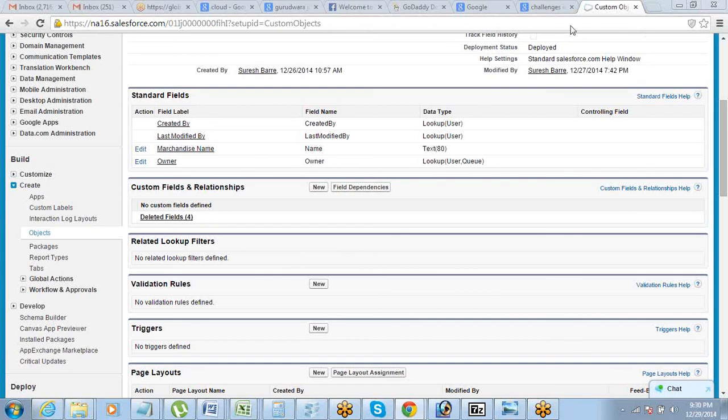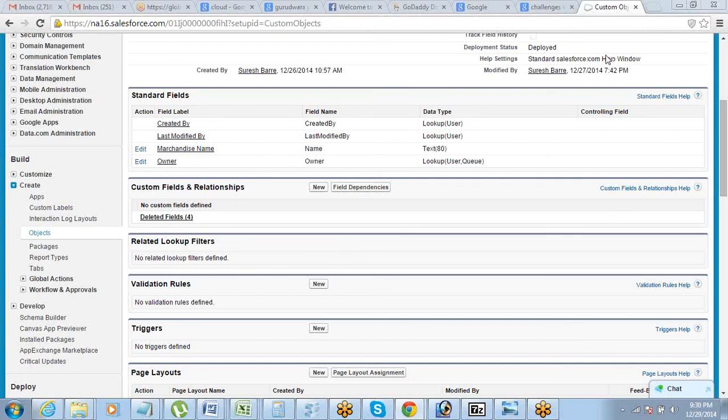Yeah, that's pretty much possible. A simple example is you can go and check the account object. If you see, there is a field called parent account. So parent account is also listed in that account object itself, right? So it's a lookup on the same object. So that's pretty much possible. All right.